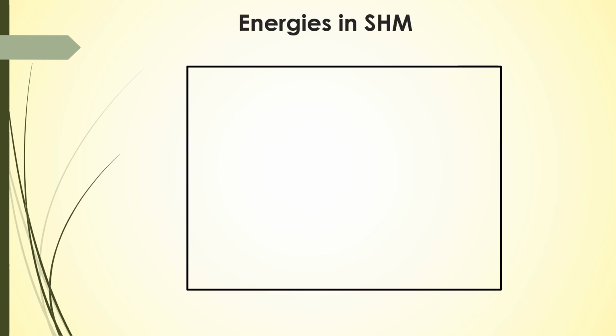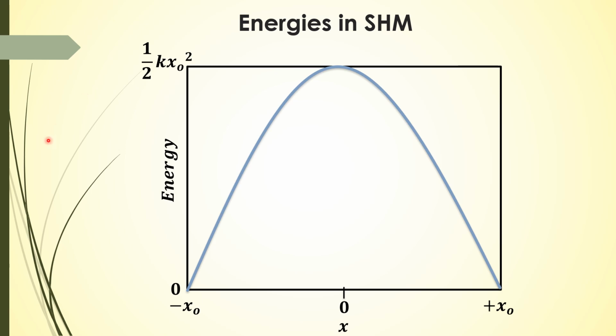Here we have a graphical representation of energies. If you plot a graph between x position and energy, we have two extreme points: this is positive x naught and negative x naught, and this is the equilibrium position. If you talk about energy, we have zero energy and half k x naught square, which is maximum. Now this curve shows the kinetic energy.